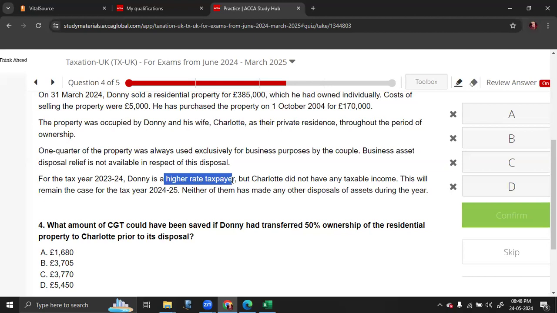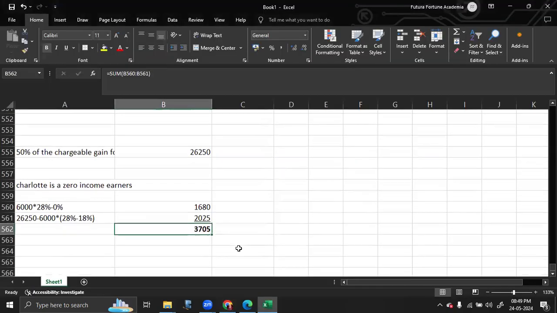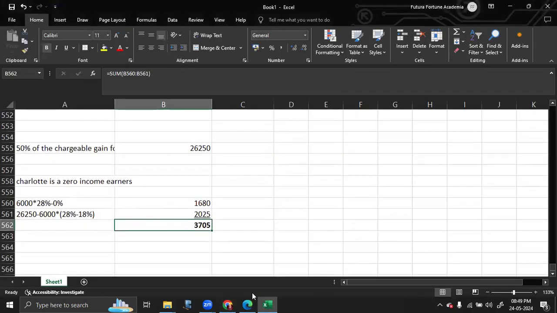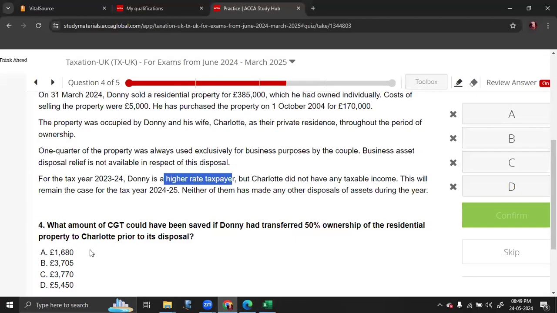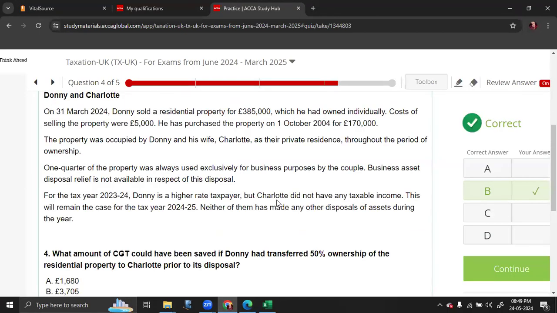Second thing is, the gain amount minus 6,000, that much quantity, if the husband was paying, he would have to pay 28% tax. Since it is the wife, only 18% tax has to be paid. Again you are saving 10% tax there. So I hope this portion is clear. So the amount of tax you are saving is 3,705. So it's a pretty interesting and a difficult one. So make sure you revise it.